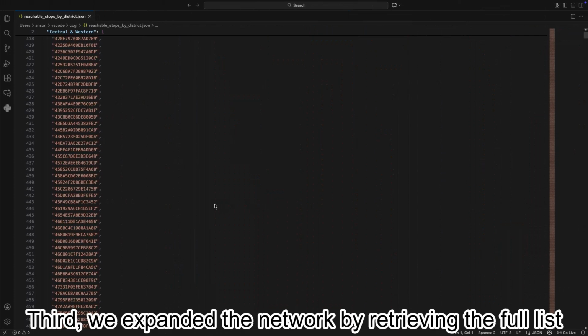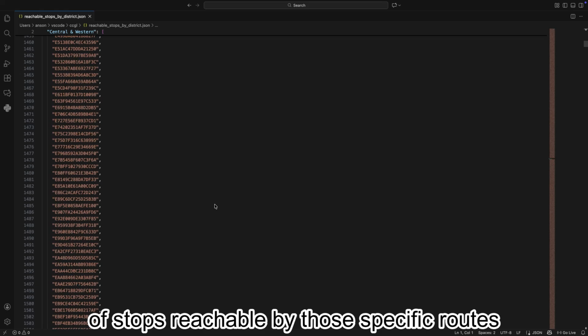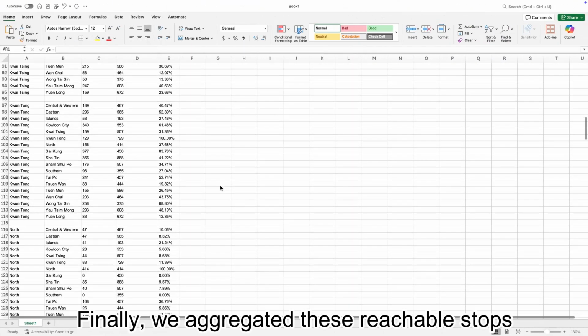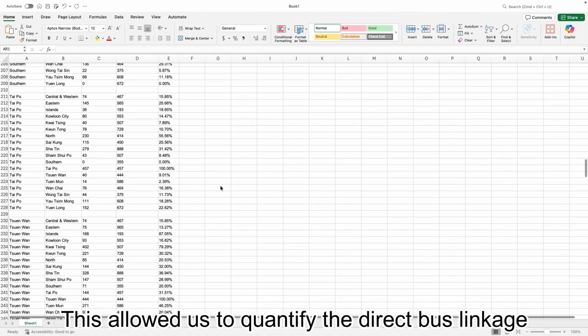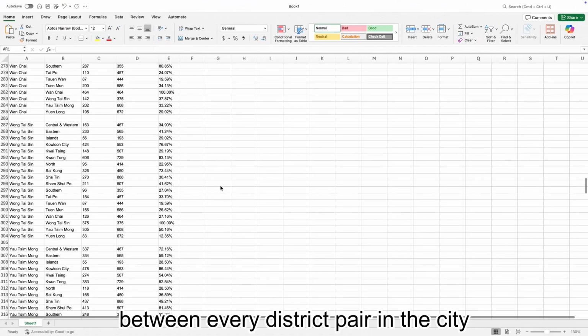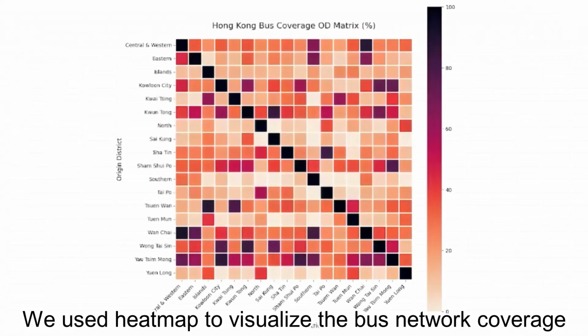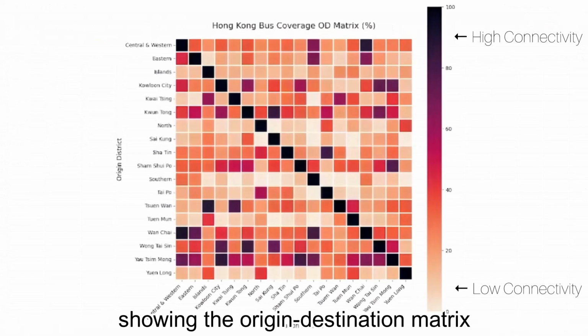Third, we expanded the network by retrieving the full list of stops reachable by those specific routes. Finally, we aggregated these reachable stops by their physical districts. This allowed us to quantify the direct bus linkage between every district pair in the city. We used a heat map to visualize the bus network coverage, showing the origin-destination matrix.